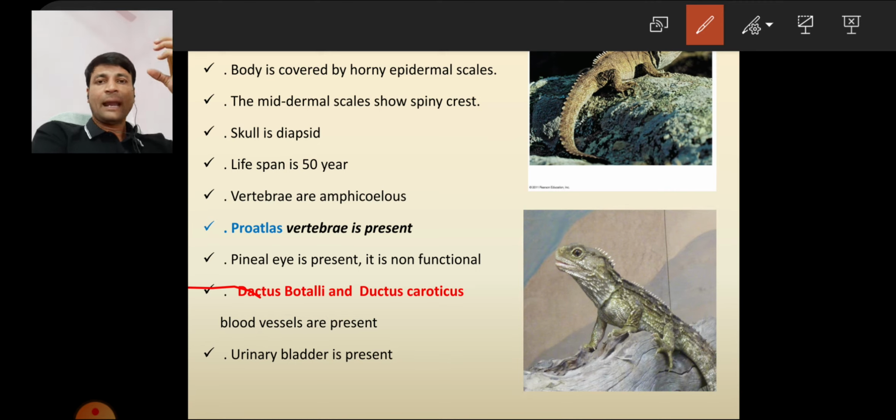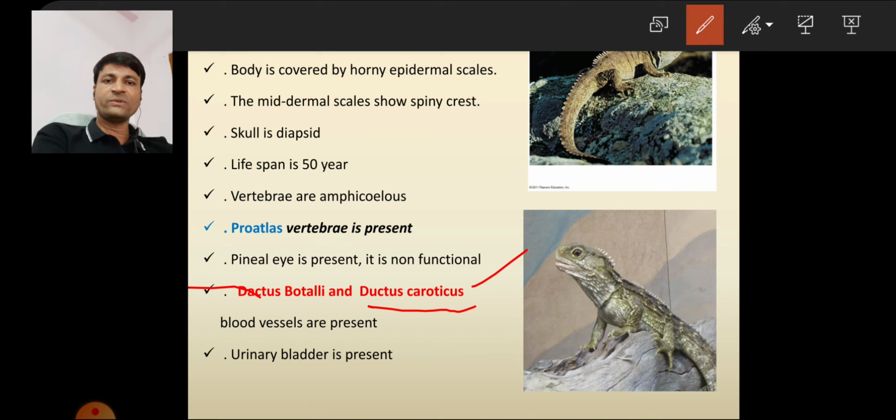Remember, it is present between the pulmonary arch and systemic arch. Listen carefully: what is present between the pulmonary arch and systemic arch is called the ductus botalli. Next, what about the ductus caroticus? Where is it located? It is present between the carotid arch and systemic arch.